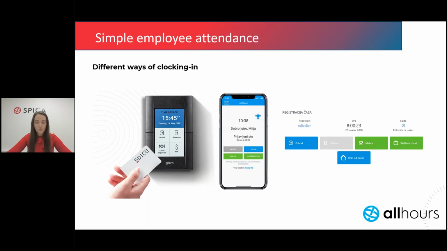The system is very user-friendly and straightforward, as many of you already know. Time tracking can be done in various ways: through a mobile app, a web app, or a time clock, with flexible combinations of these methods available. The flexibility of All Hours means it can easily adapt to different company needs and processes, regardless of the size of the company or the industry you're working in.